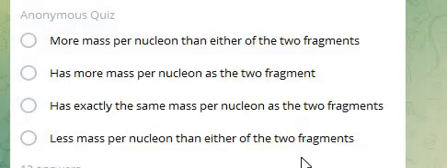So answer is more mass per nucleon than either of the two fragments.